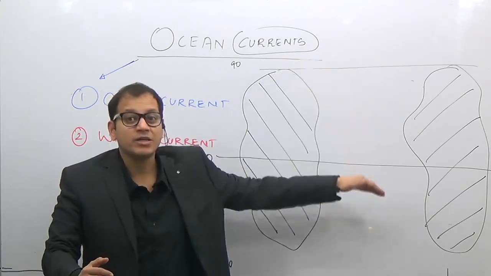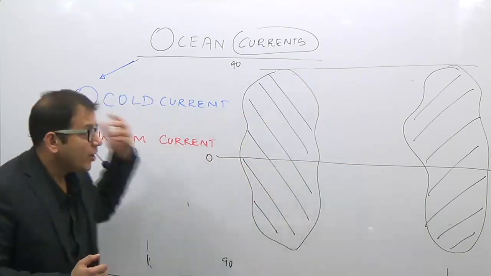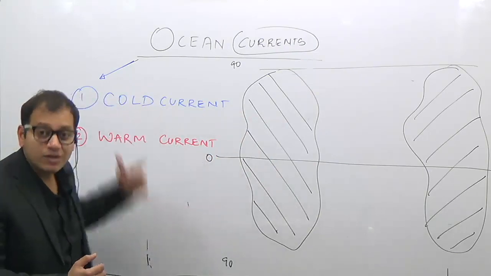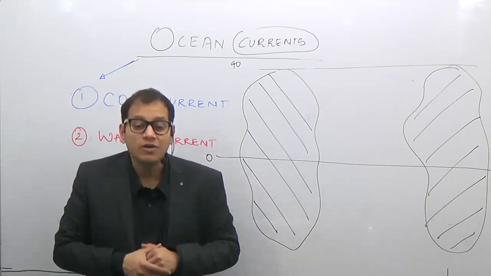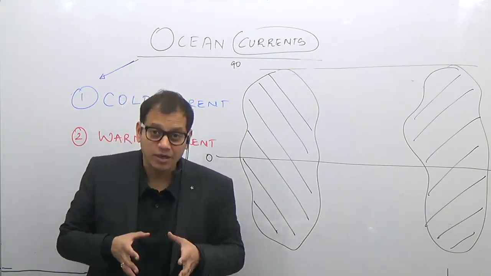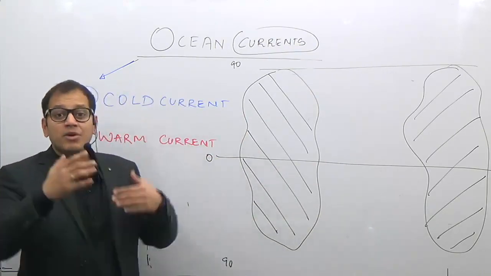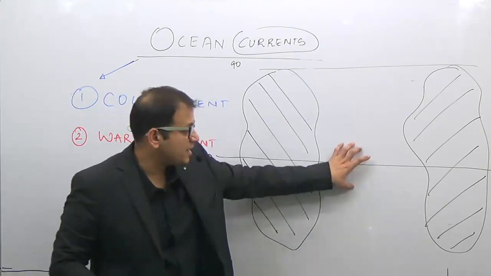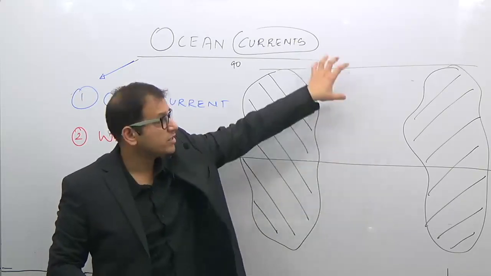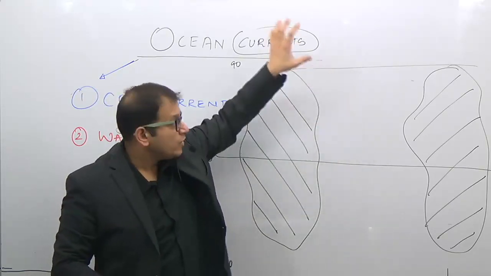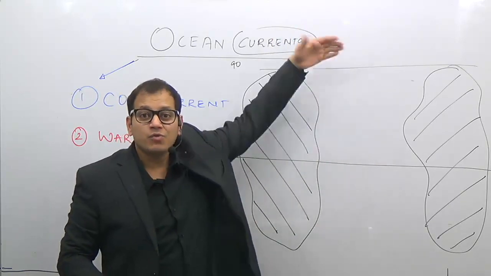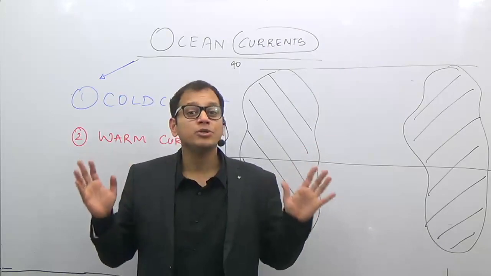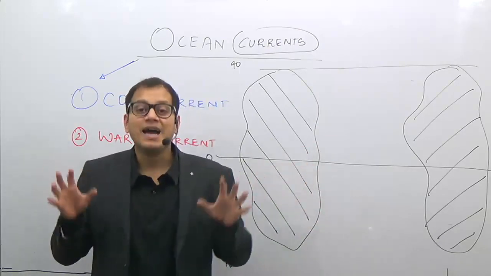The water from the polar region is very cold, and it comes to the equatorial region. When it is extremely cold or cold when it comes to the equatorial region, it results in the formation of a cold current. Thus there are two types of currents, the warm current and the cold current. Why is this? Because the ocean currents help in balancing the heat energy on the earth. Excess heat from the equatorial region is transferred to the polar regions, and cold water is brought to the equatorial region. That means anywhere in the world there will be two types of currents, cold current and warm current.